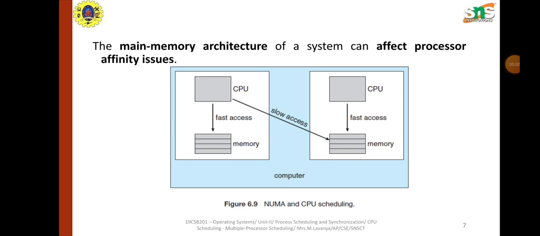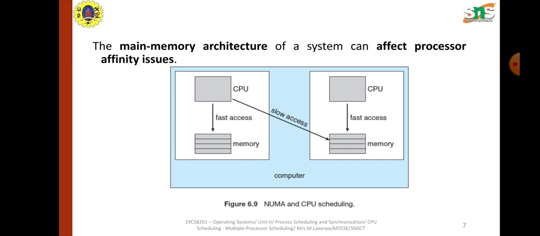This is the architecture which shows the execution of the process. This is the processor which is not able to execute that particular process. If it has hard affinity and it assigns the task to a nearby processor, then the data and cache memory are shared between these two processors, right?